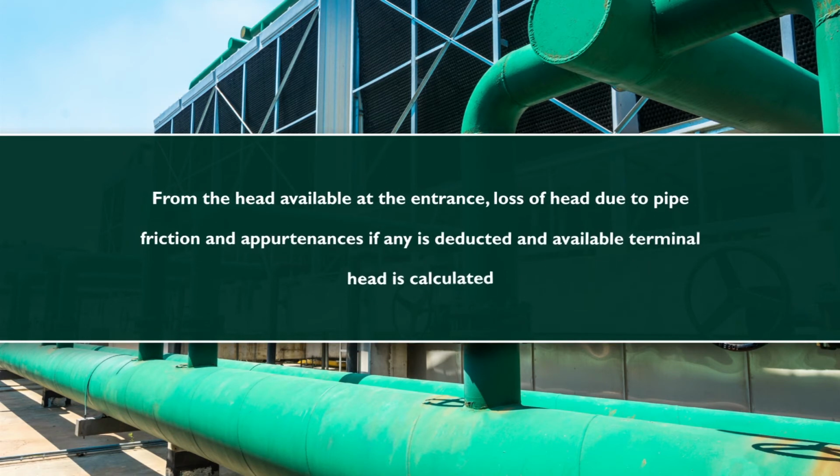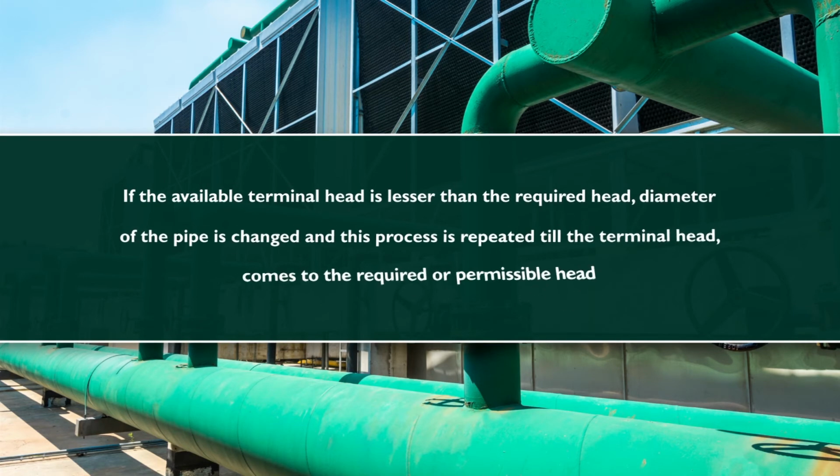From the head available at the entrance, loss of head due to pipe friction and appurtenances, if any, is deducted and available terminal head is calculated. If the available terminal head is lesser than the required head, diameter of the pipe is changed, and this process is repeated till the terminal head comes to the required or permissible head.